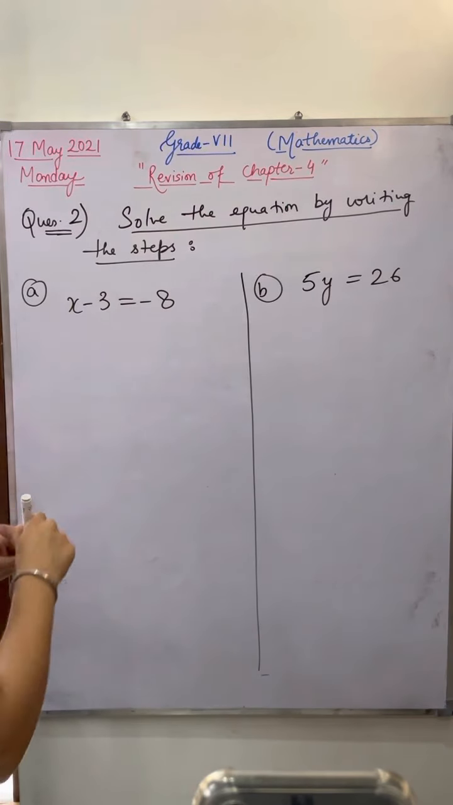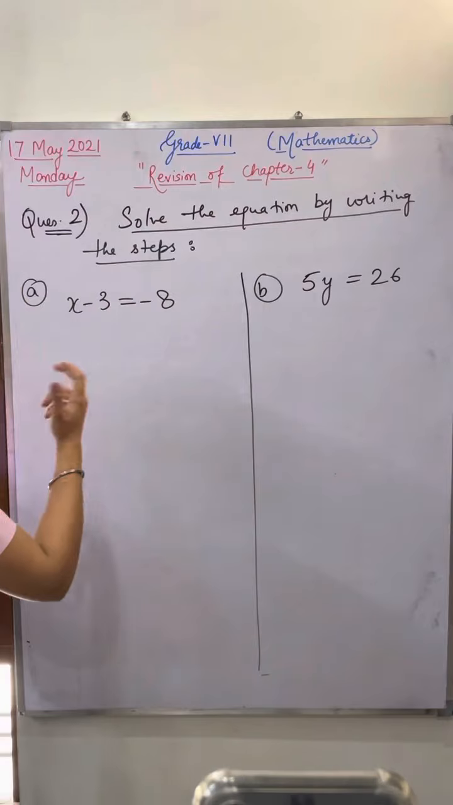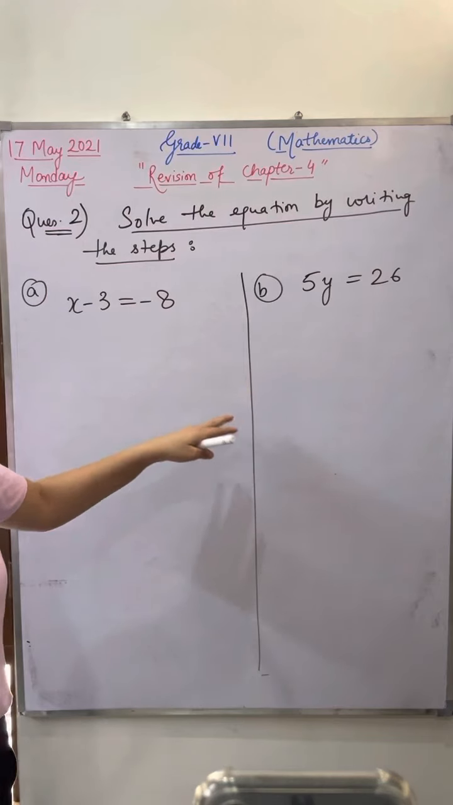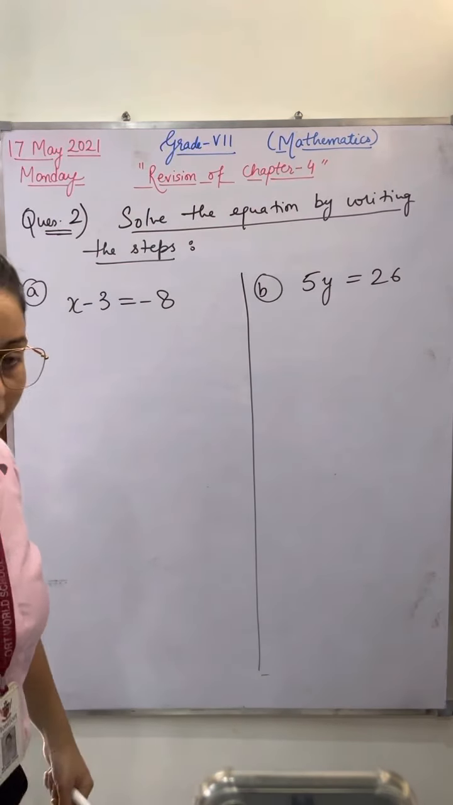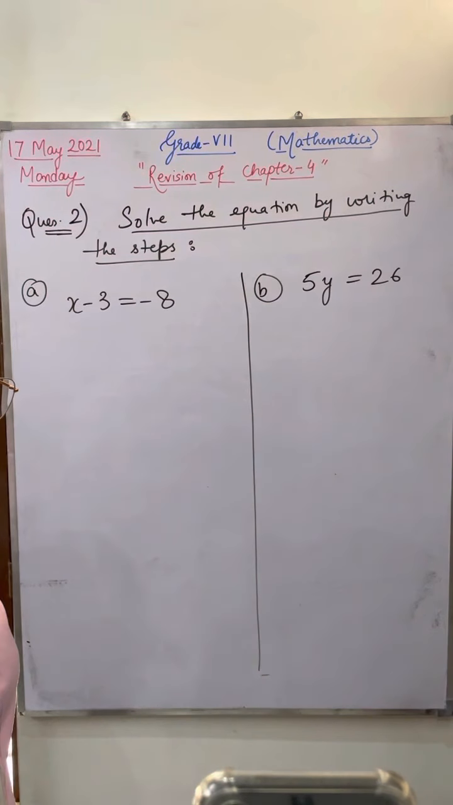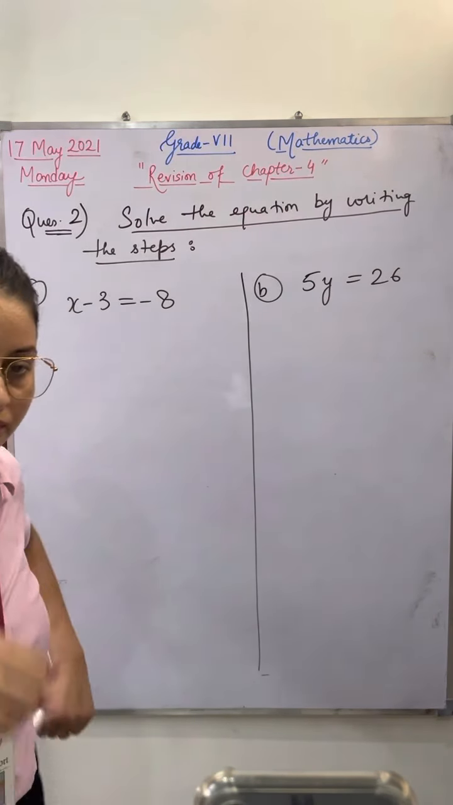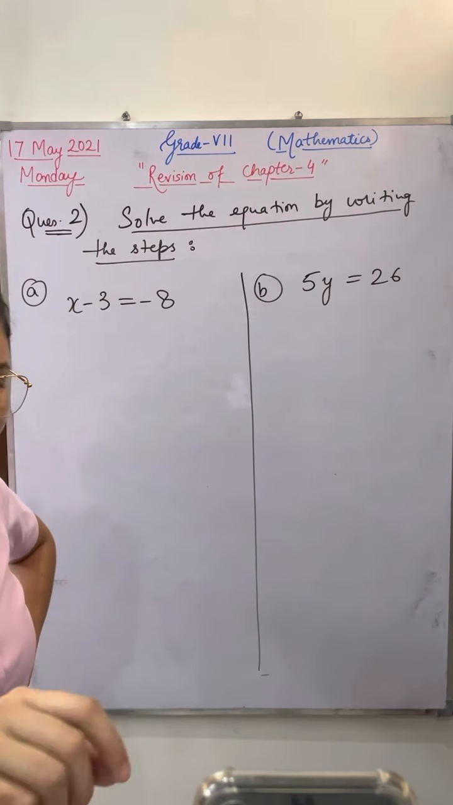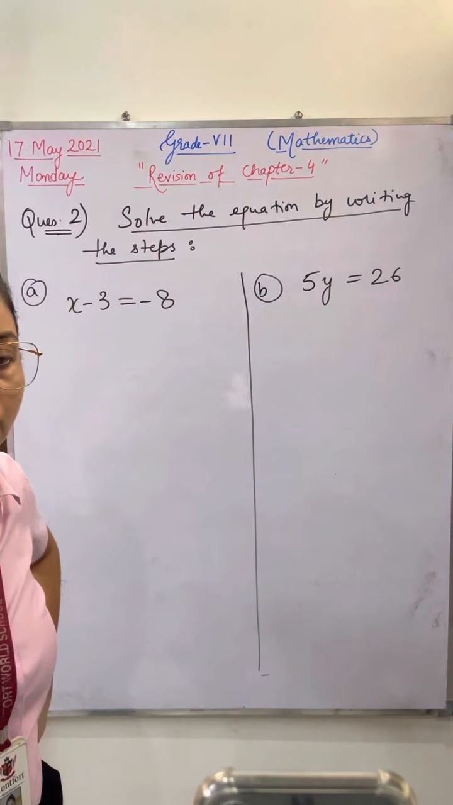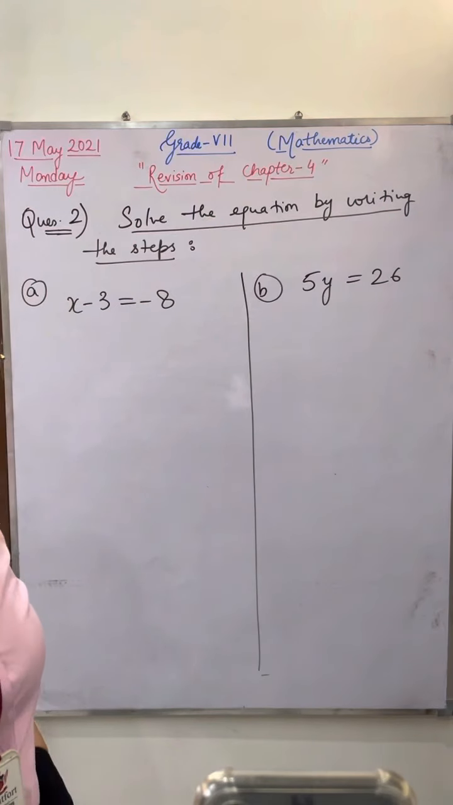Quickly solve this question. How can we solve the equation? Write down the steps, whether you have to start with the transposing method or multiplication or division. Harman, are you solving the questions? Where is your practice notebook? Quickly do it. Amrinder, switch on the video.